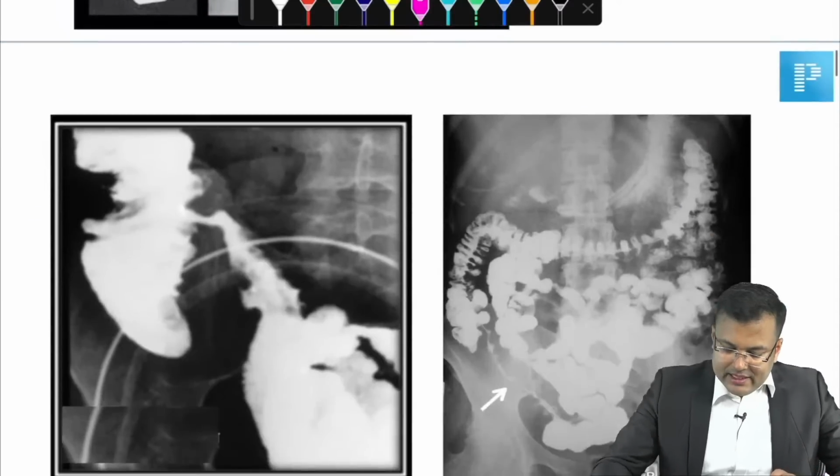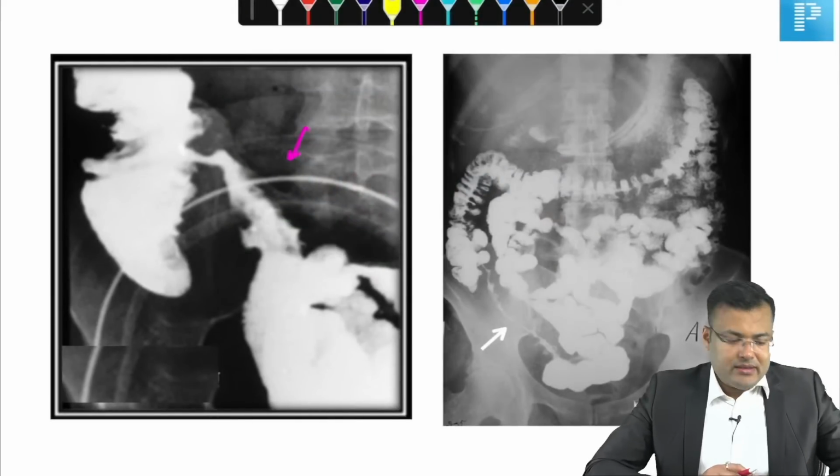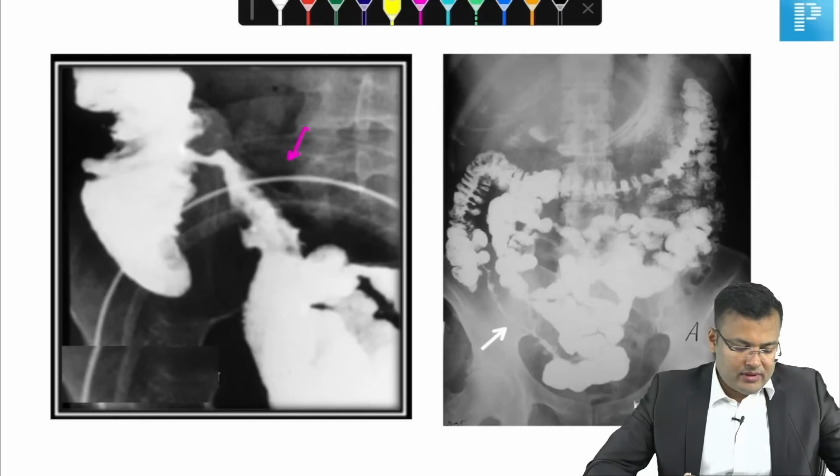Okay. Second, can you tell me what is the name of this sign? Guys, see this image and tell me what is the name of this sign. If you see, the terminal ileum is narrowed, and there is rigid cecum, thickened IC valve.